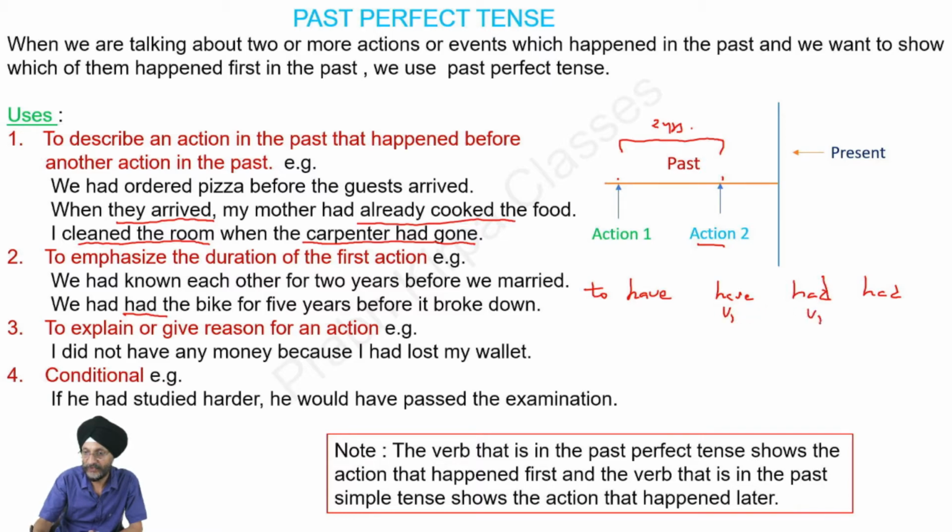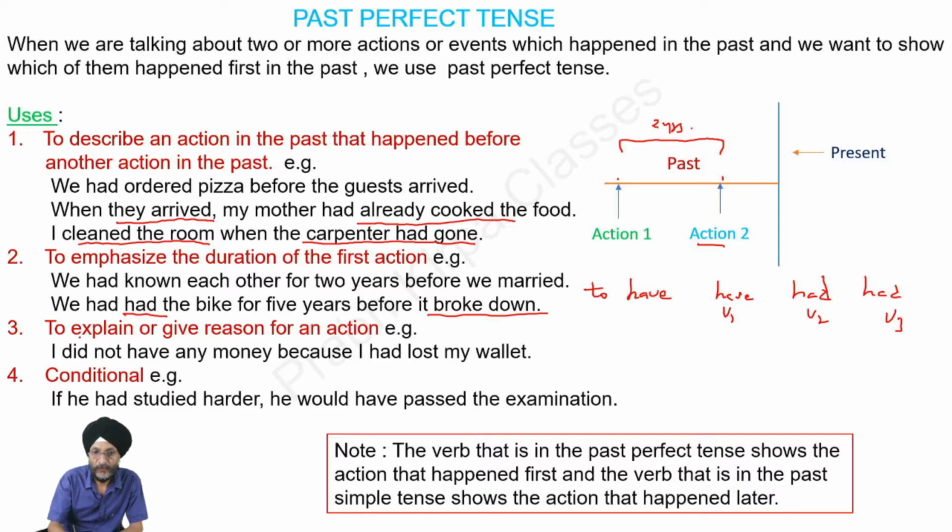This is the first form, this is the second form, this is the third form. So we have to use the third form of the verb to have, and it becomes we had the bike for 5 years before it broke down. Second action is it broke down. It has to be in the past simple tense.